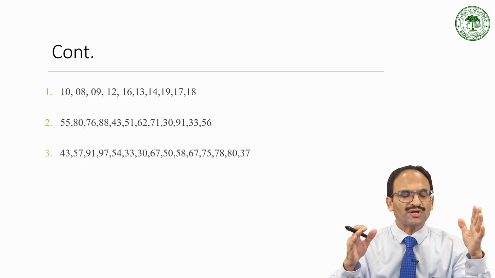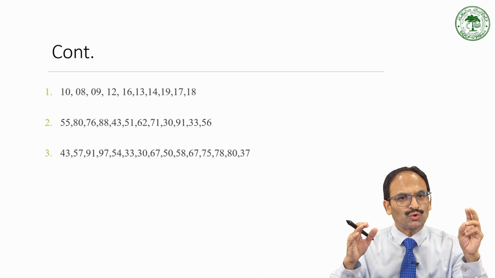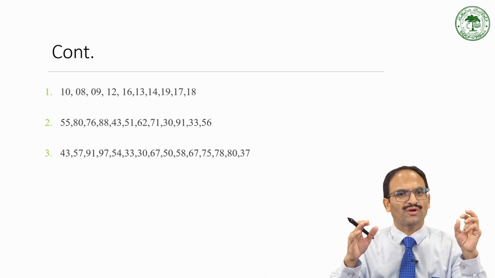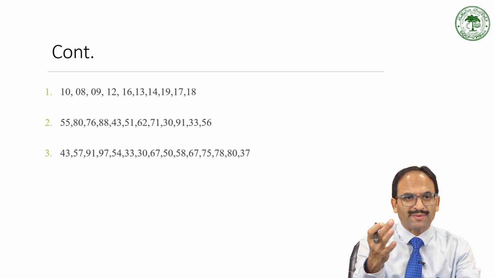If you count how many numbers are there, let me count. 1, 2, 3, 4, 5, 6, 7, 8, 9, 10, 11, 12, and finally let me count it again.